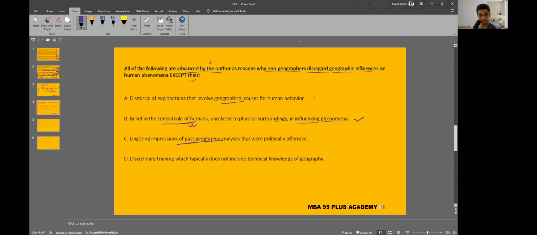Lingering impressions of past geographic lines. Yeah, that's true. There was politically offensive. It said now they were racist comments or something. Disciplinary training. Yeah, that's also true. The author mentions in the last that there is disciplinary training. So of course, option A is the best option. It just was clear with the help of elimination. It would have been very difficult for me to mark the answer A if there were one more confusing option. It's just that the 3 options were straightforwardly eliminated. So I'm confident enough for option A.